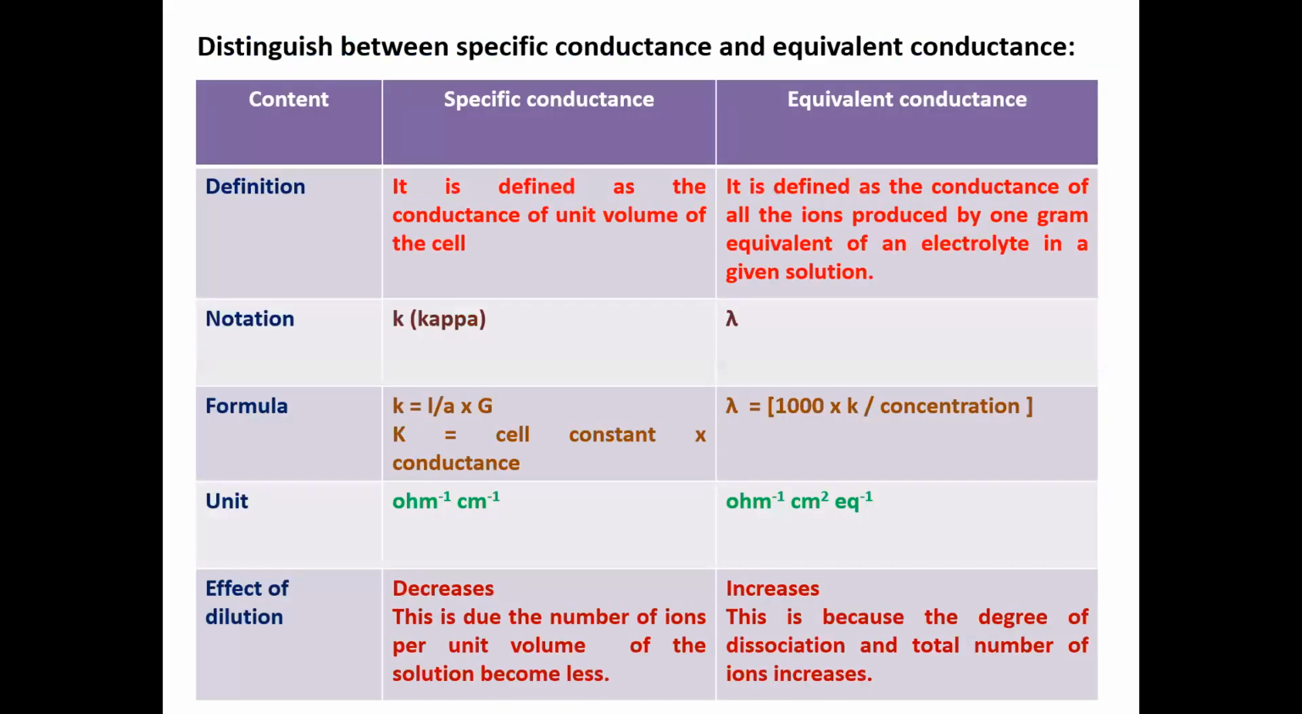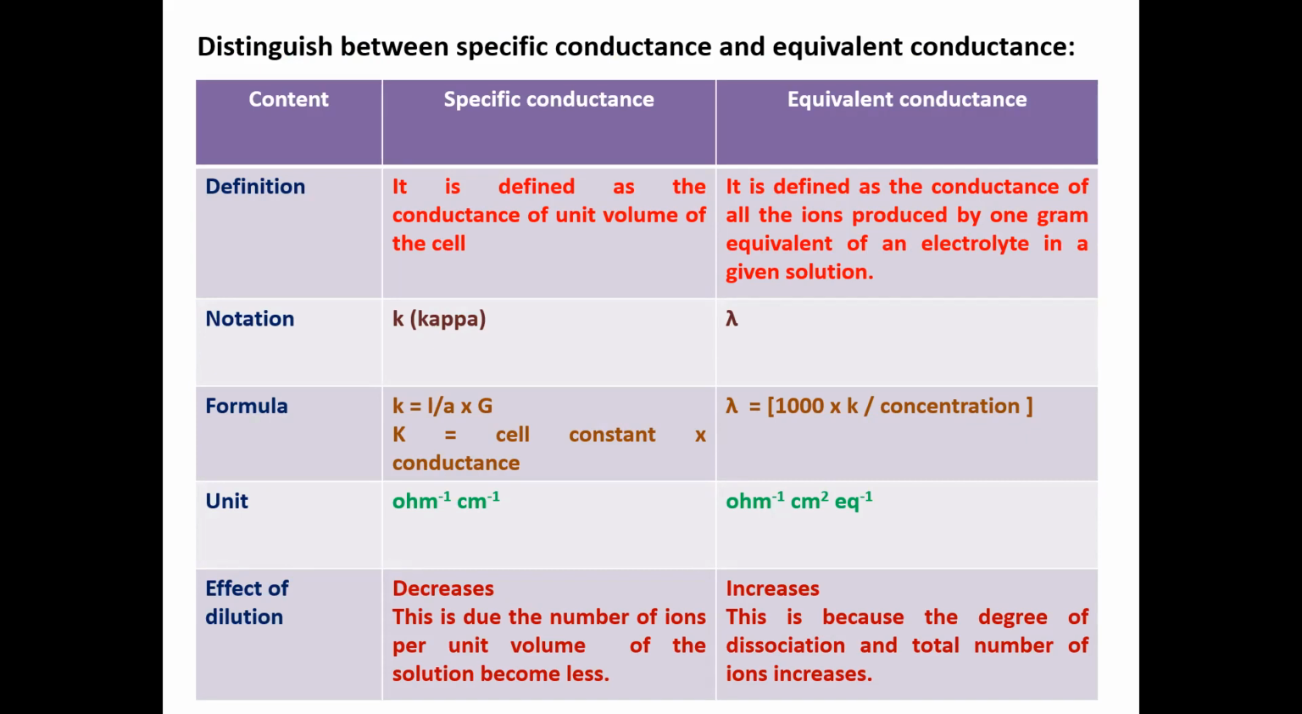Now, move to the difference between specific and equivalent conductance. Specific conductance may be defined as the conductance per unit volume of the cell, whereas equivalent conductance may be defined as the conductance of all the ions produced by 1 gram equivalent of an electrolyte in a given solution. Specific conductance is denoted by small k, that is kappa. Equivalent conductance is represented by lambda.